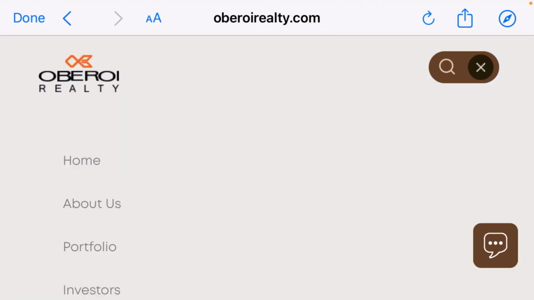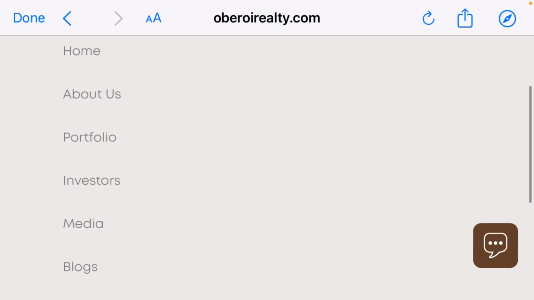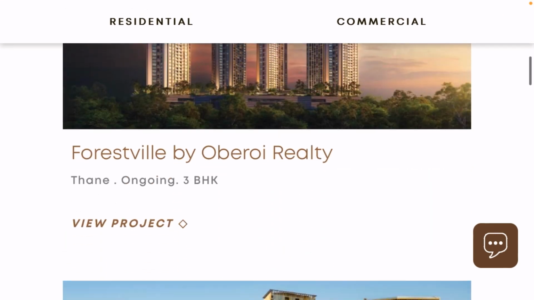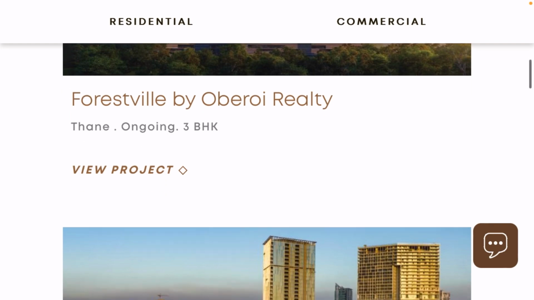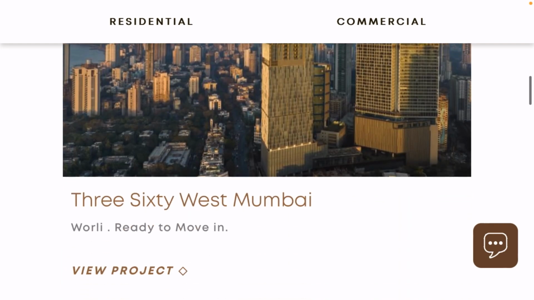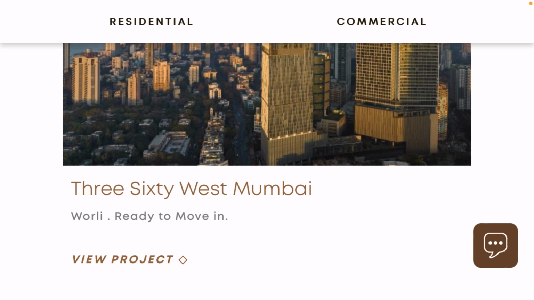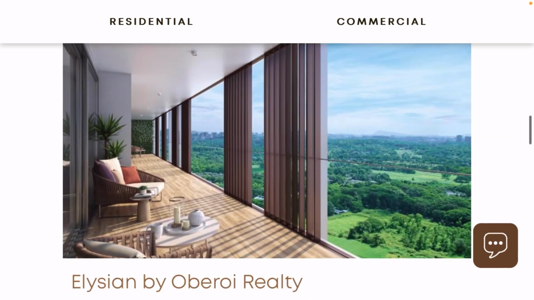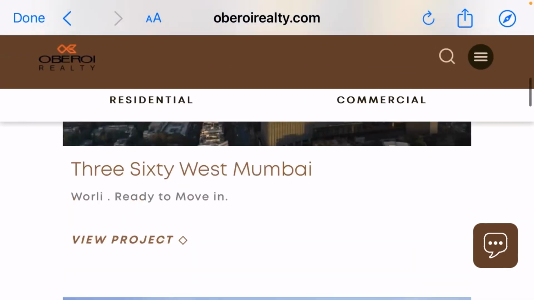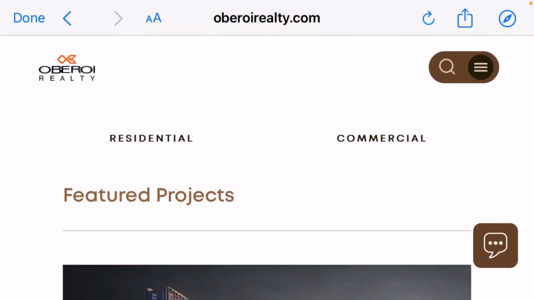Now you can see the company information and what portfolio the company is managing. You can also see Forest Villa by Oberoi 3 BHK, which is ongoing in Thane. Then you can see 360 West Mumbai, which is ready to move in Worli. So these are the different projects, apartments and buildings the company is providing. You can get more information about the residential and commercial projects by the company. Now let's move to the next section.